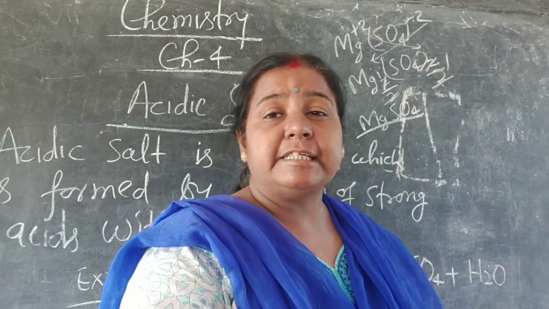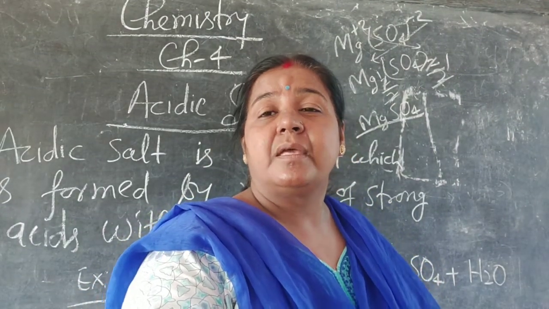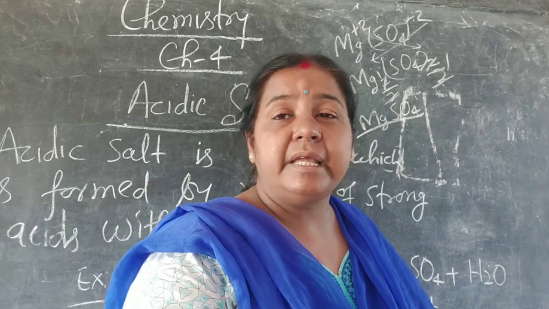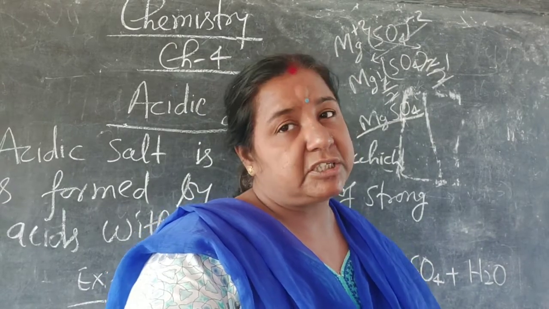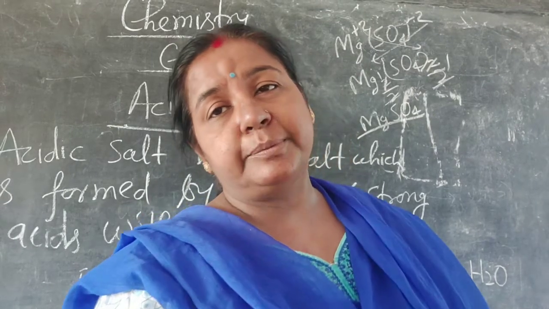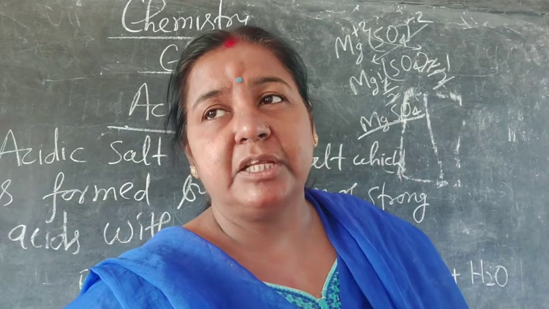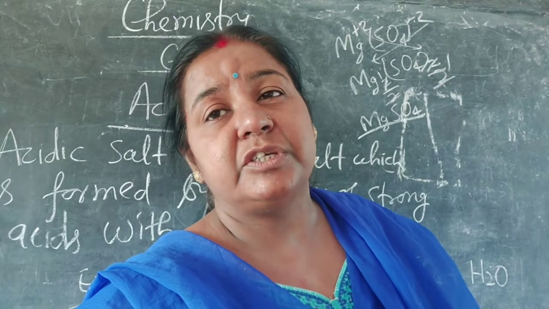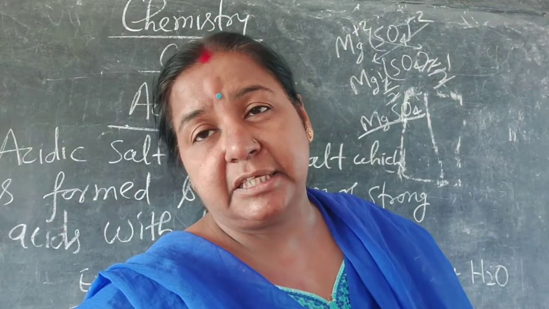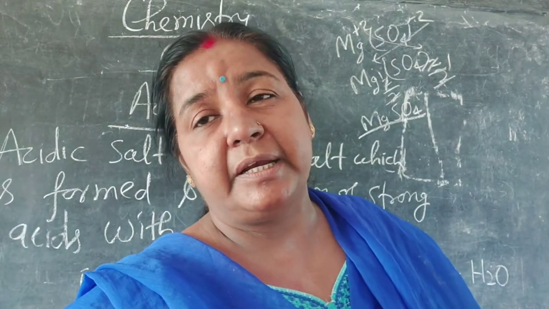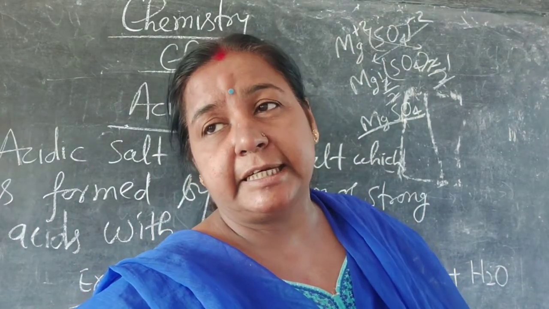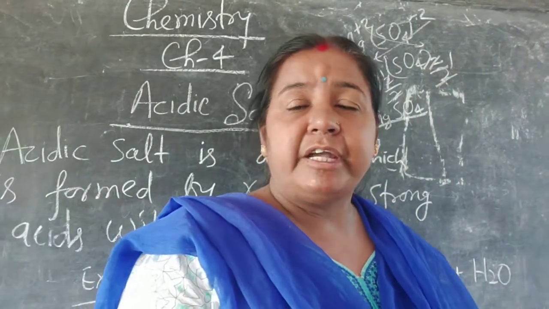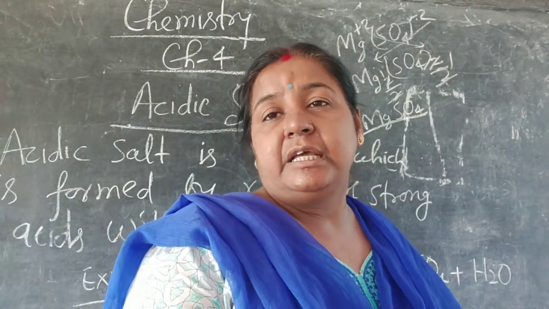When nitric acid reacts with zinc hydroxide, zinc nitrate is formed. What type of salt? Acidic salt. So you have to know that there are many salts whose nature is acidic, basic or neutral, and it depends on the reactants: what type of acid and what type of bases are taken during the reaction.